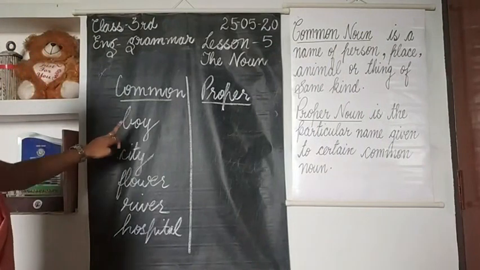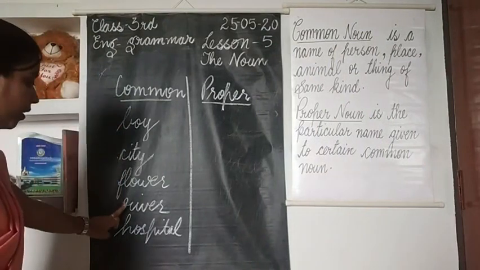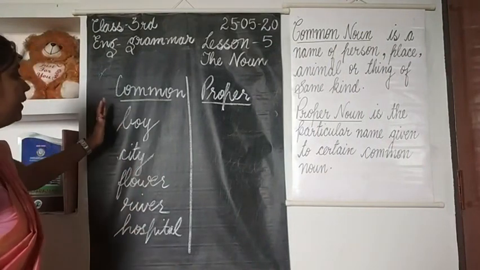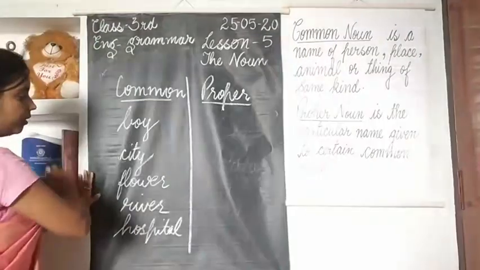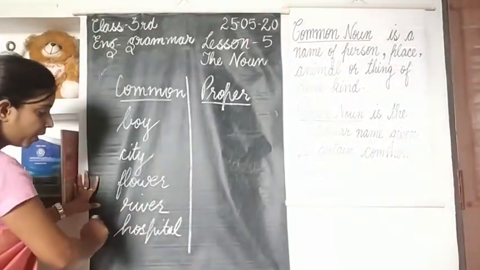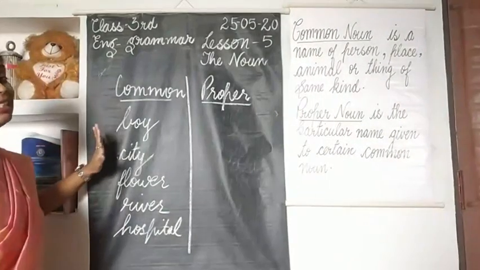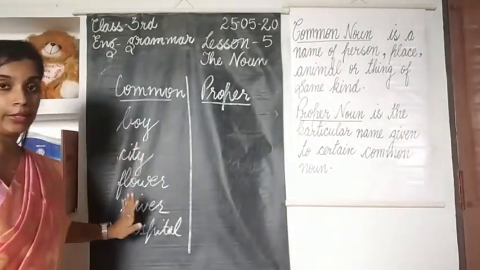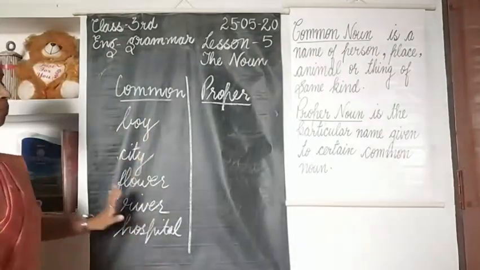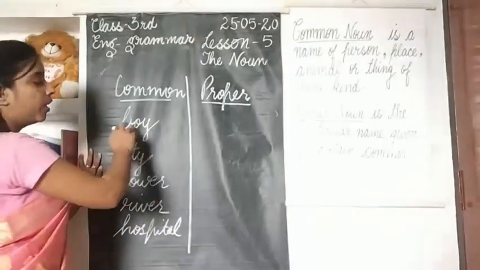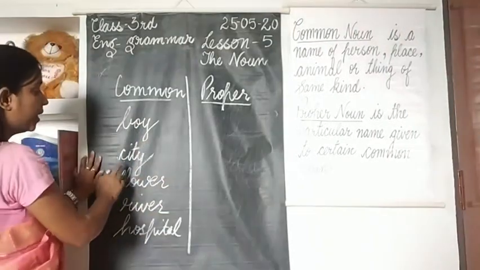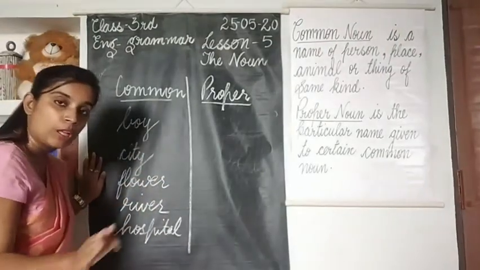Now see children, boy, city, flower, river, hospital, all these are names of what? Person, place, thing. So all these are names of person, place, animal or thing of the same kind. If we are talking about boy, we are talking about all the boys. City, in general we are talking about all the cities.